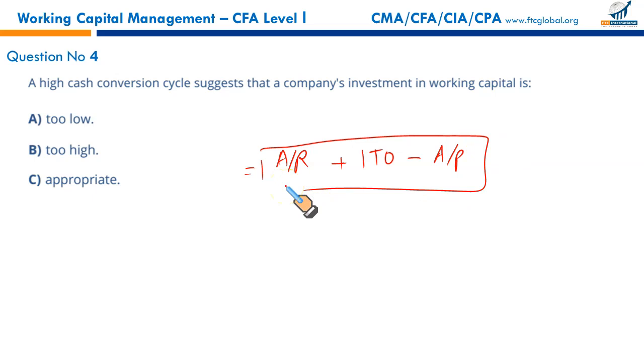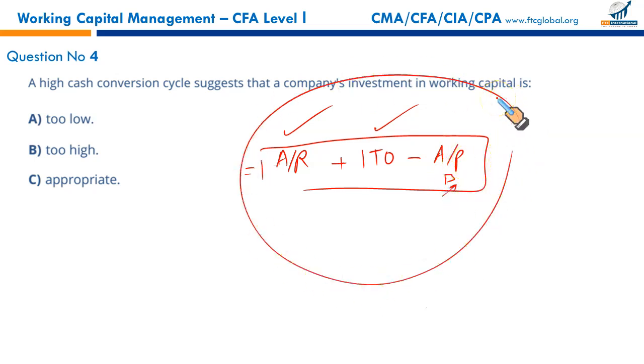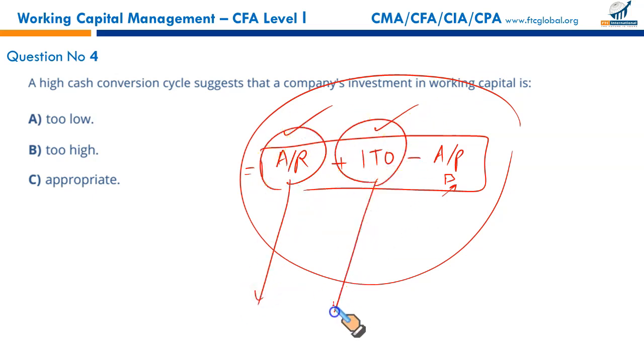If this is longer, if it takes more days to convert your cash, more time for account receivables, more time for inventory to turn, and little time, you pay your accounts payable quickly, so resultantly your cash conversion cycle will be longer. So a high cash conversion cycle suggests that the company's investment in working capital is high: you hold more account receivables, you hold more inventory for more number of days, and you pay your payables quickly.